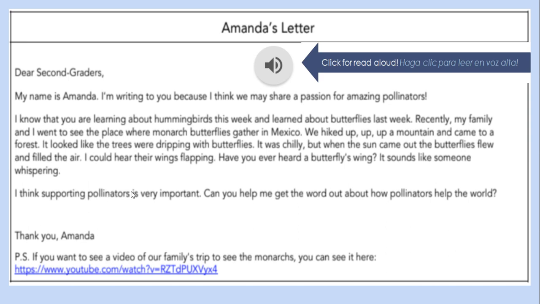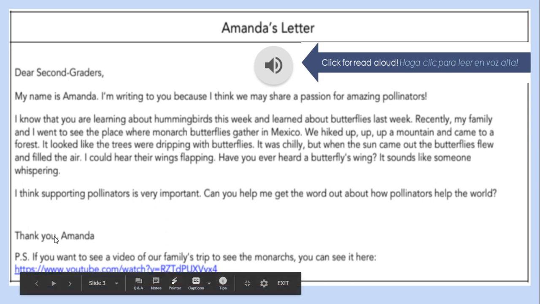Here is how you feel, support for what you're thinking, and any questions that you may have. And here is the conclusion or the ending. Make sure that you're thanking the person. If you're writing a letter to your mom or dad, you could say love and then your name, or if you're writing to another person, you could say thank you and your name. So this is the closing. And we'll talk more about that in a little bit.